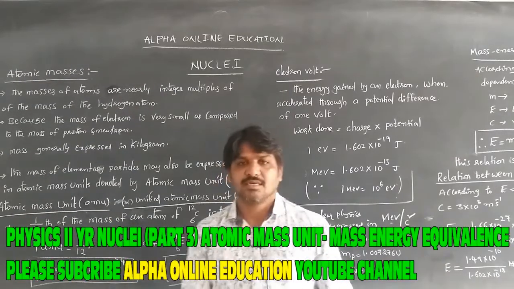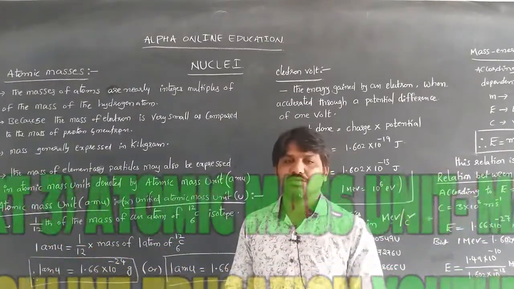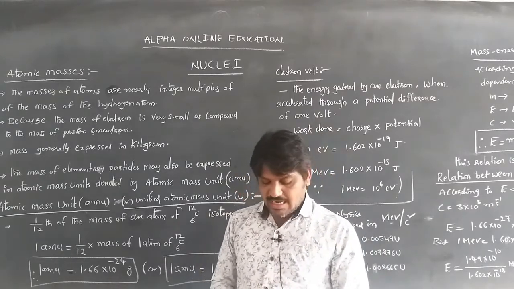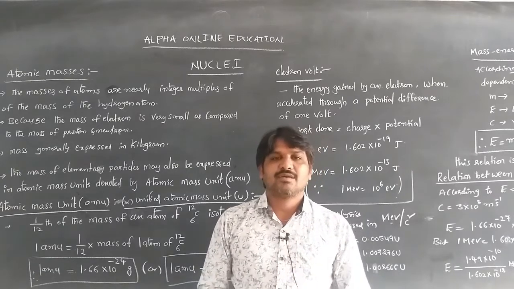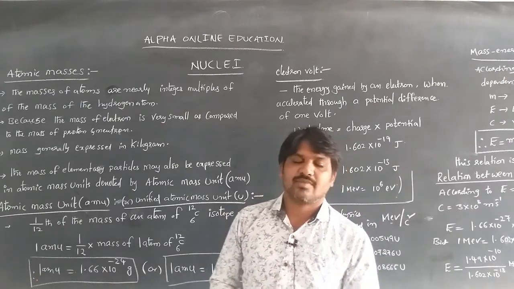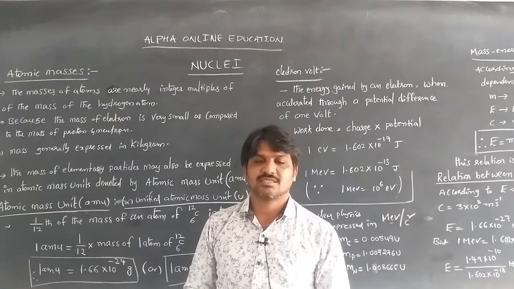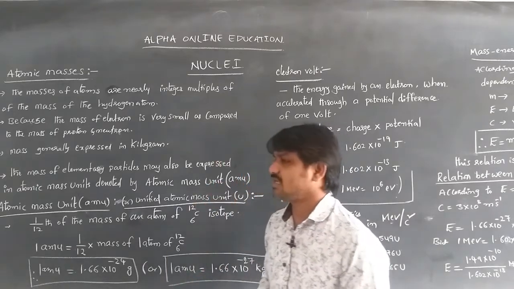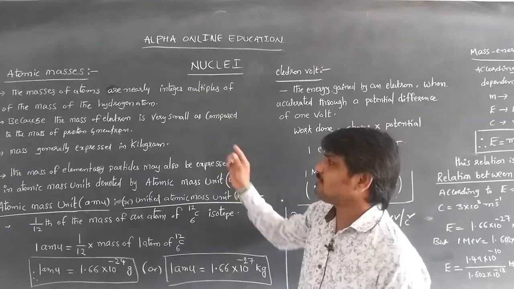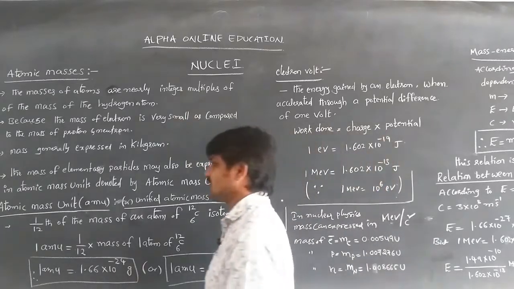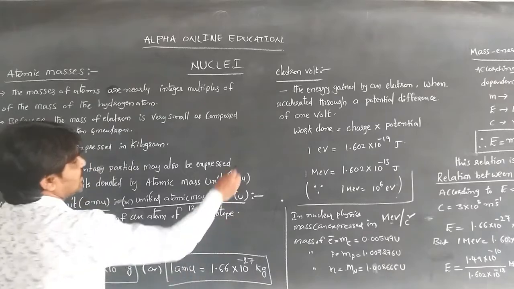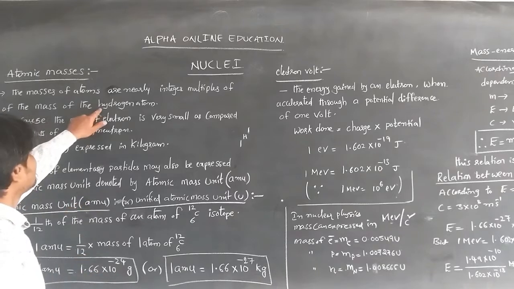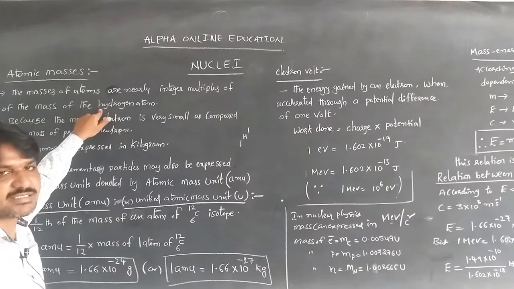After discussing isobars, isotopes, isotones and isomers, now we are going to discuss atomic masses. The atomic mass number is the number of protons and neutrons in an atom. The masses of atoms are nearly integer multiples of the mass of the hydrogen atom, 1H1, which has the least mass.